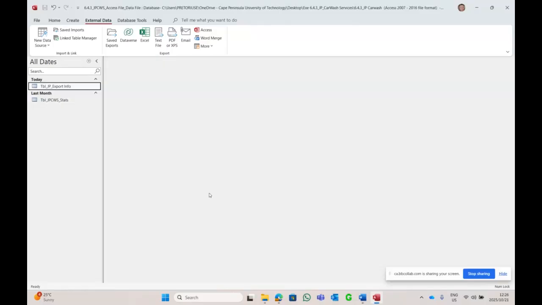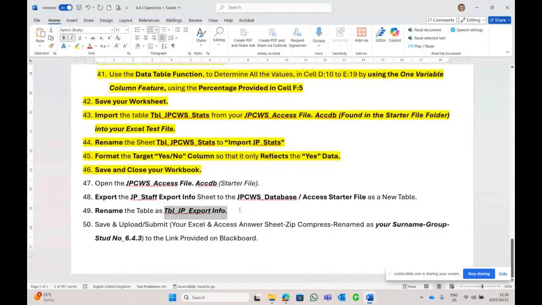Table JP from Excel into Access. And this one is from Access that we push back into Excel. Import and export, both ways. And exit. And submit.